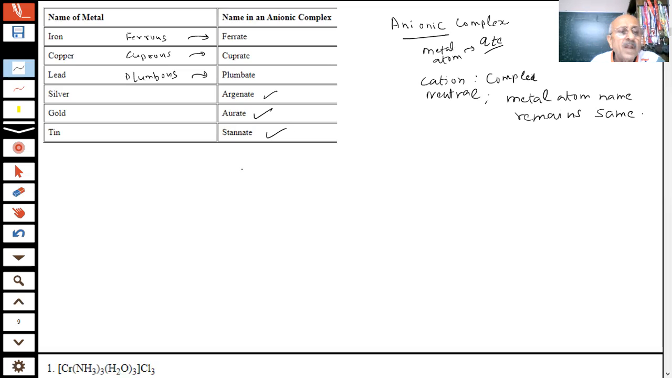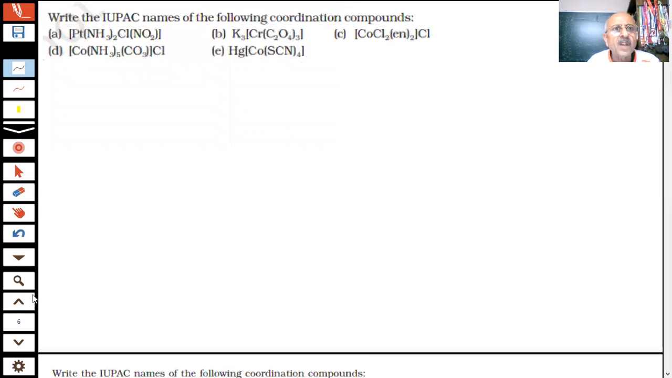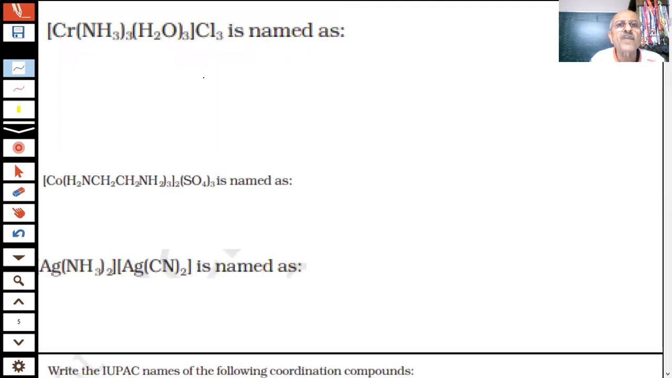All right. This was some list, students, which we wanted to tell you, a scheme of how to name these compounds. There will be a lot of questions based on this, students. For example, the question is on the screen for us to solve now. Question 1. We have learned the rules.